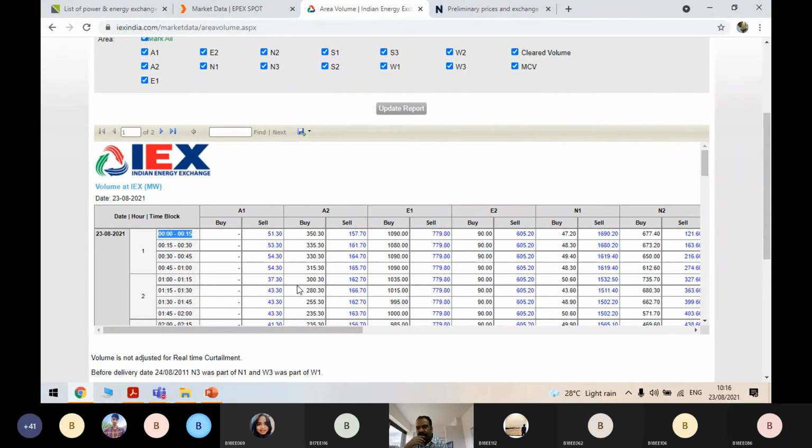Similarly, let us suppose in the June season particularly, when the rains are very heavy, when all the hydel plants are generating and all the thermal plants are also running, demand is very low because, let us assume, we are all working from home. Demand is less, generation is very high. So our Genco people will enter this market to sell their power. Understood now? What is buying and selling? It doesn't mean that we always go to the market and buy things. Whenever we have a surplus or a shortage, then we enter the market and buy or sell the power. So this is the way IEX works.